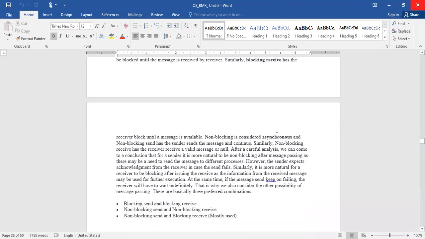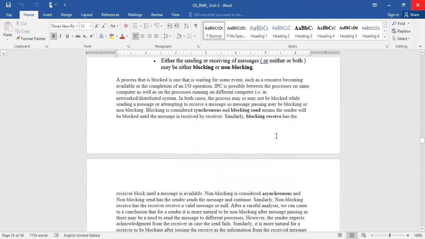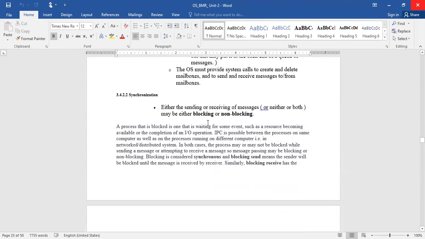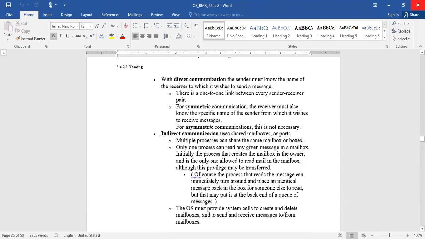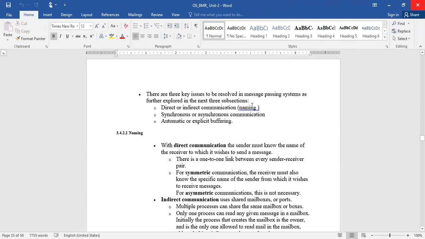So that is about the naming. In what way should we identify the sender and the receiver if we are using direct or indirect communication?